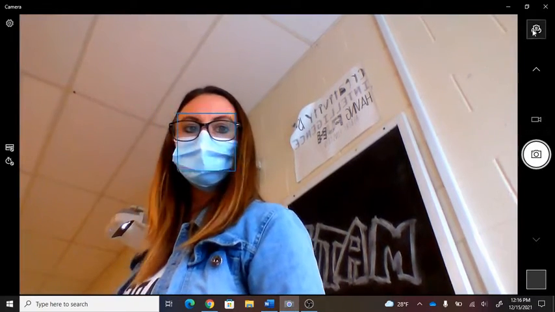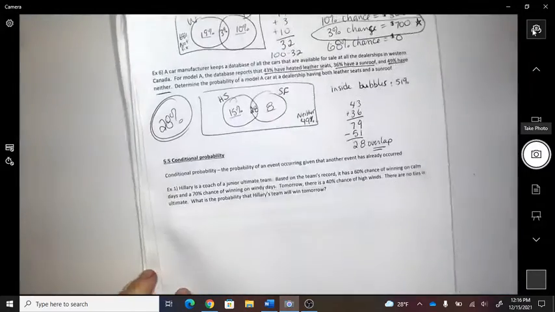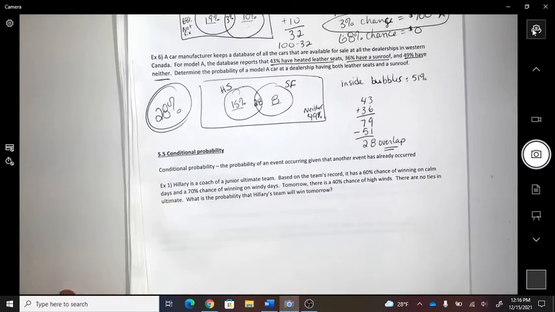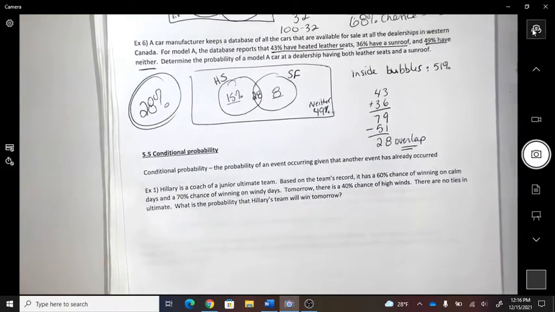Conditional probability. Did you find that spot? It's called the probability of an event occurring given that another event has already occurred.